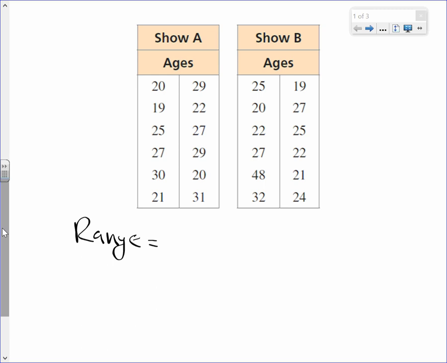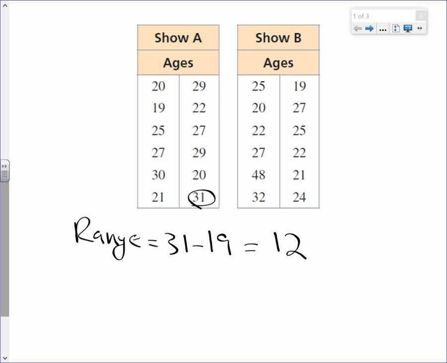Exactly. 31 minus now the least value. 19, I think. 31 minus 19 is going to be, what does that become? There's your range. So the range, that's how widespread the variation is of the ages.